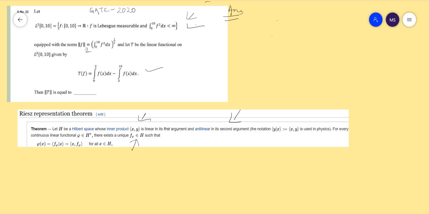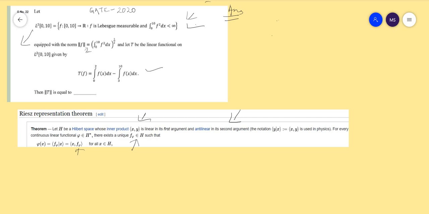That means for every continuous linear functional, there always exists an element f in H such that I of x equals the inner product x, f. So L2[0,10] is a Hilbert space.